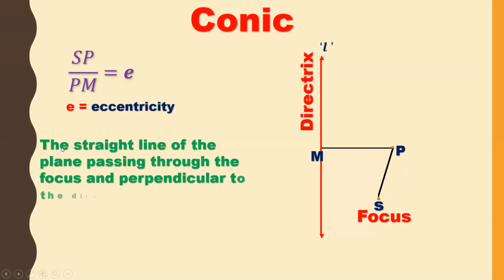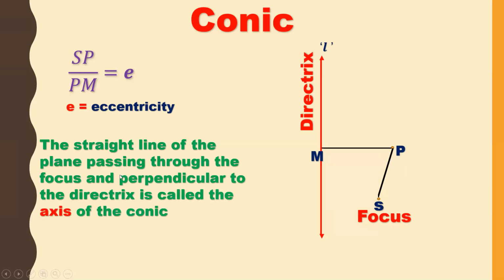Now let us see, the straight line of the plane passing through the focus and perpendicular to the directrix is called the axis. This is one more term which we are going to learn now. Axis. What is the axis? The straight line of the plane passing through the focus and perpendicular to the directrix is called the axis of the conic. So this is the line which we call axis.